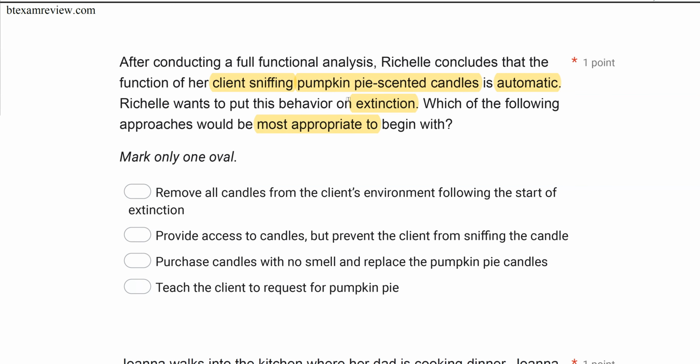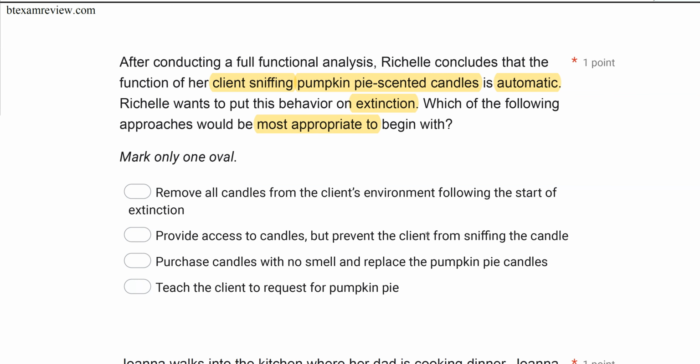So with extinction, what must we do? We've got to prevent reinforcement from happening. But what is the best way to prevent reinforcement here? A, remove all candles from the client's environment following the start of extinction. Now remember, for extinction, you have to give the client the opportunity to respond and engage in the behavior. We can't just remove all stimuli. We can't prevent them from responding. The only way to withhold reinforcement is if they engage in the response initially. So removing the candles from the environment doesn't help us. It doesn't give the client the opportunity to respond.